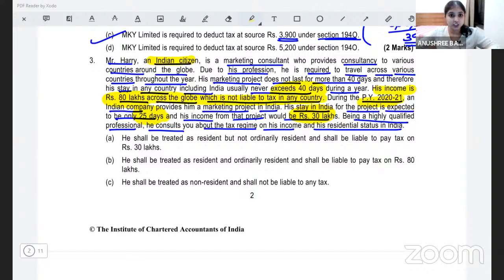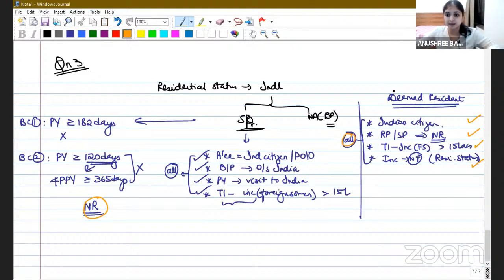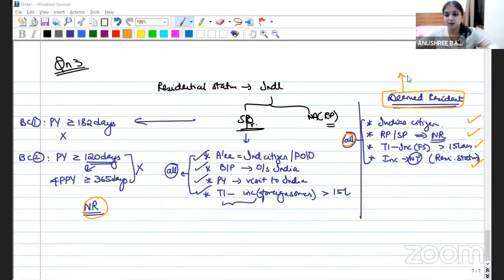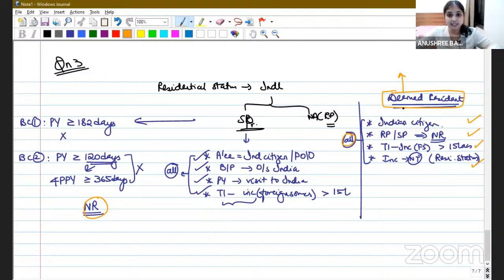Now let's test your memory. Let's see if you remember. Once a person becomes a deemed resident, what will his residential status be? Come on, think and tell me. Quick answer. I'm going to wait for your answer in the chat box. Quickly give me your answer. He is a deemed resident. Okay.